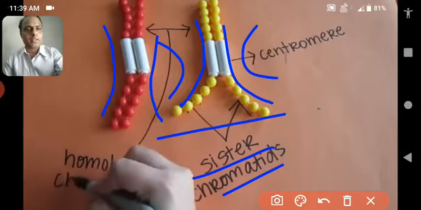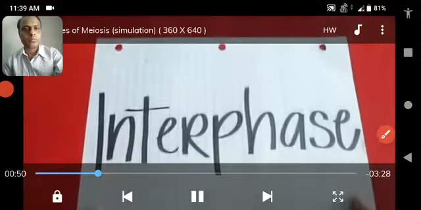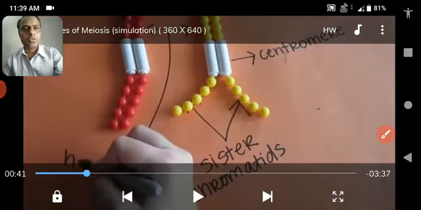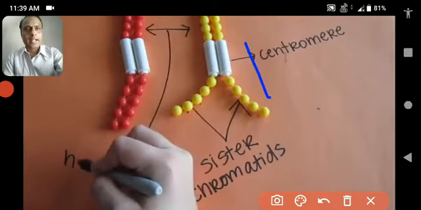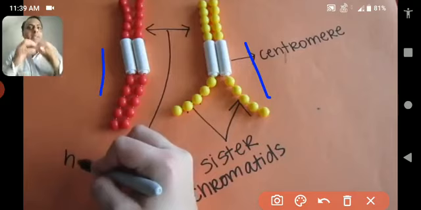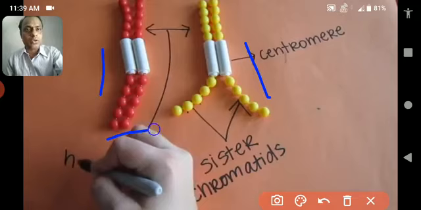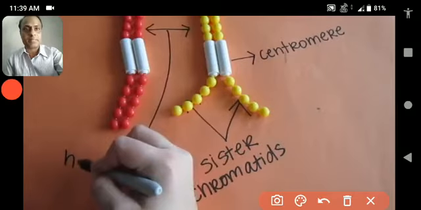This is the mother's chromosome, this is the father's chromosome. Obviously both of them have made their own copies. When they come together, this is called a homologous chromosome, as it is written by the person who made this video.